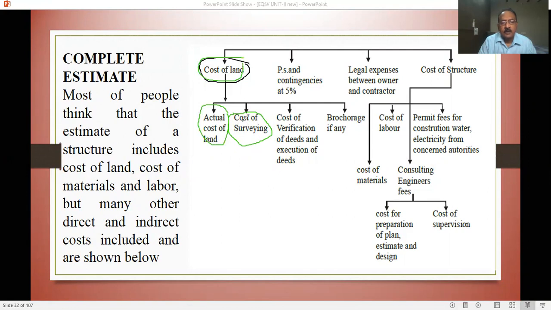These are also different indirect costs. See, the cost of verification of deeds and execution of deeds is very important for us.